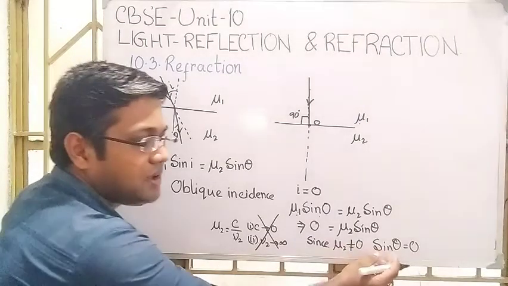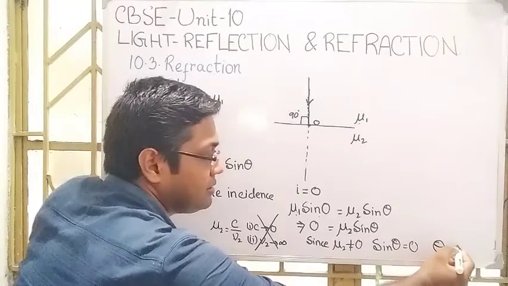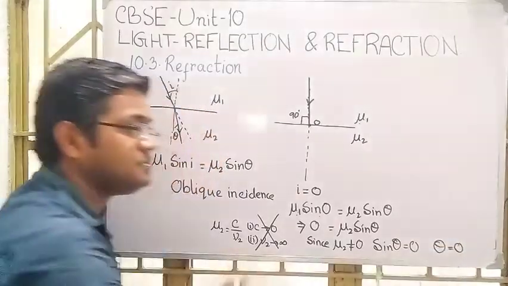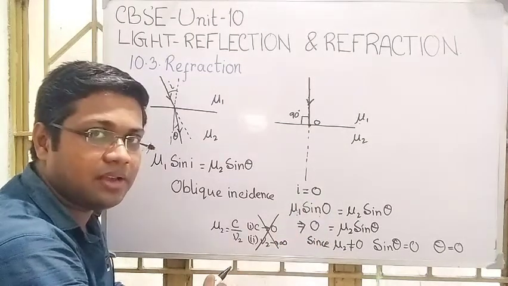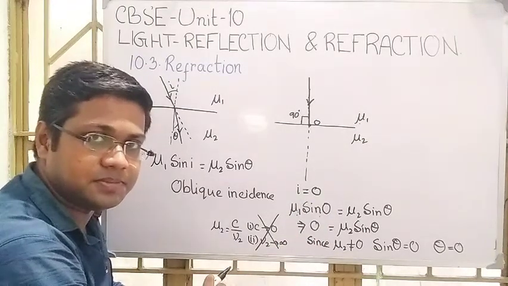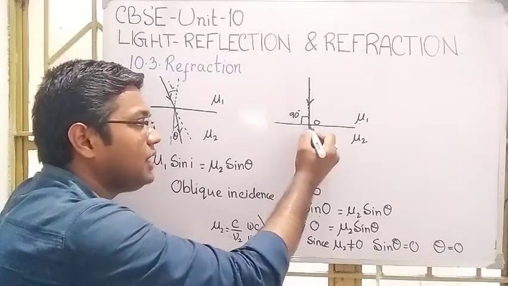If any sine function is equal to 0, then it implies that the angle is 0. So from here it is clear that the angle of refraction is 0. If the angle of refraction is 0, then the light will follow this path.